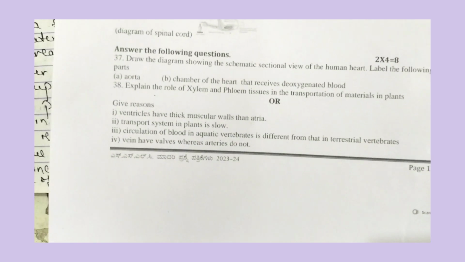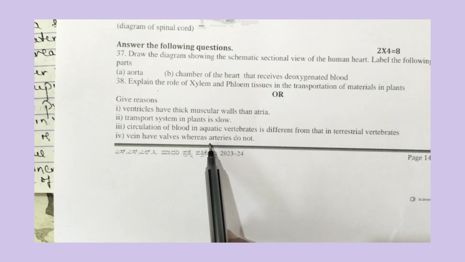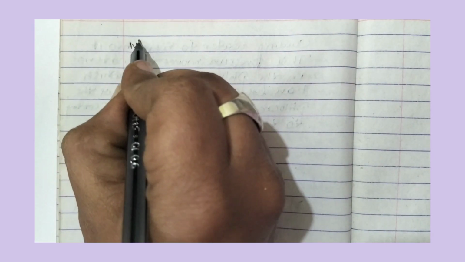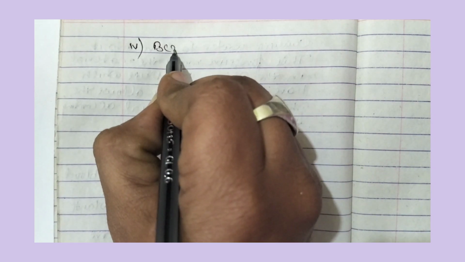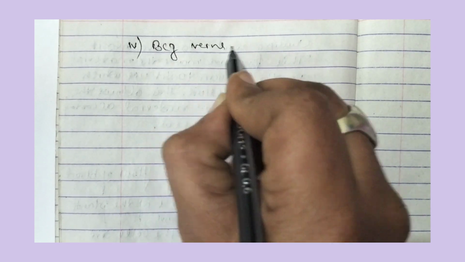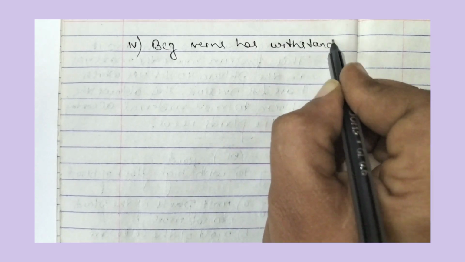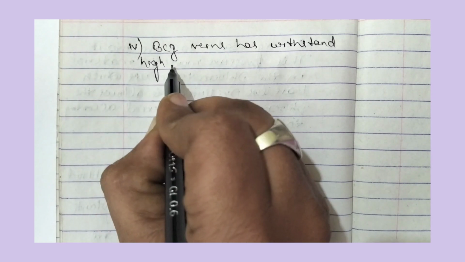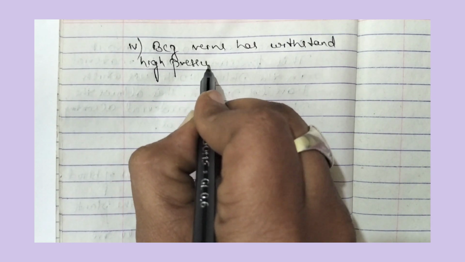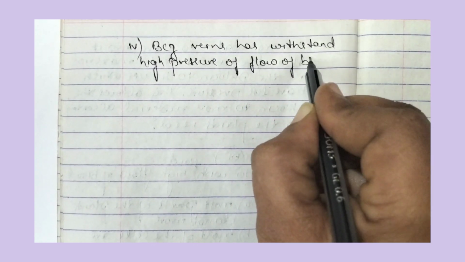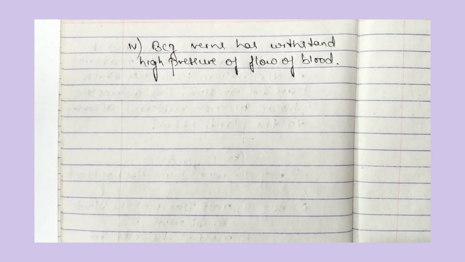Next, let us move to the fourth one. Veins have valves whereas arteries do not have. So this is the last question of this paper. Let us answer that one. So the fourth one, veins have valves whereas arteries do not have, because veins have to withstand high pressure of flow of blood. Therefore, it has valve.